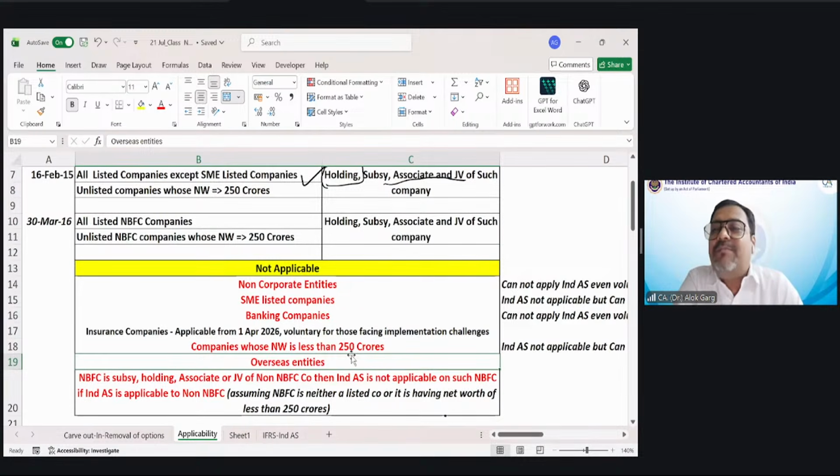So friends, for the purpose of consolidation, their US GAAP or SFRS accounts have to be migrated to Ind AS, only for the purpose of Reliance's consolidation, as special purpose accounts. So this US subsidiary's or Singapore subsidiary's financial statements under US GAAP or Singapore Financial Reporting Standards have to be migrated to Ind AS. Reliance management will migrate their accounts to Ind AS for the purpose of Reliance consolidation. Okay.